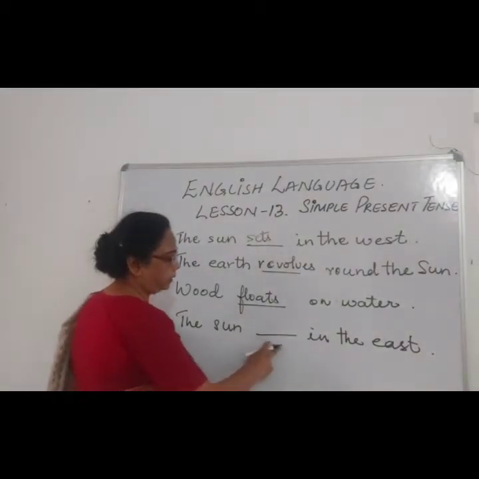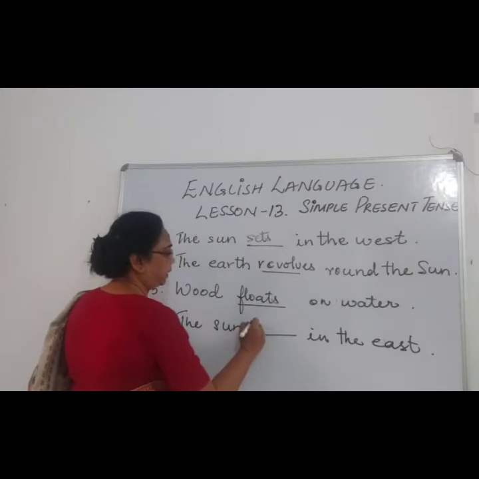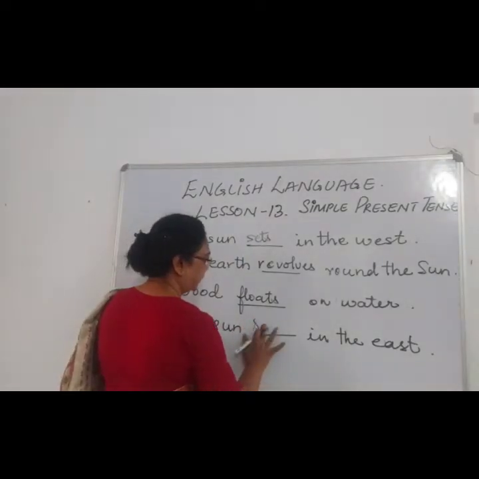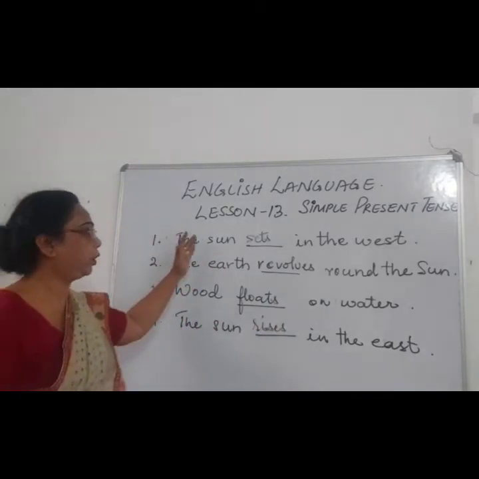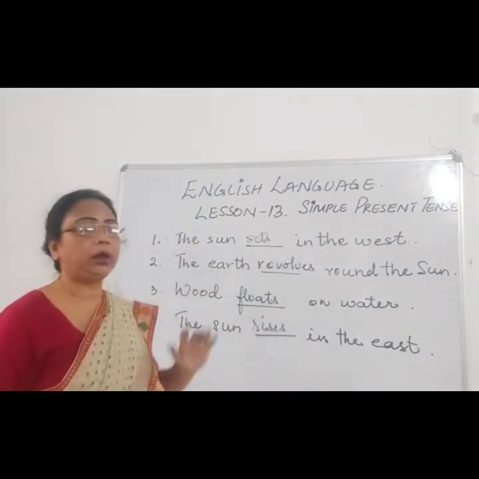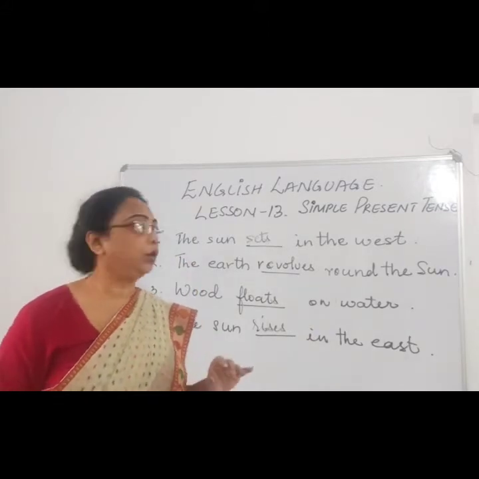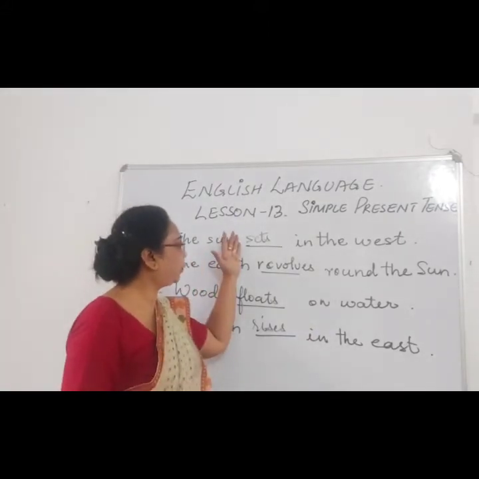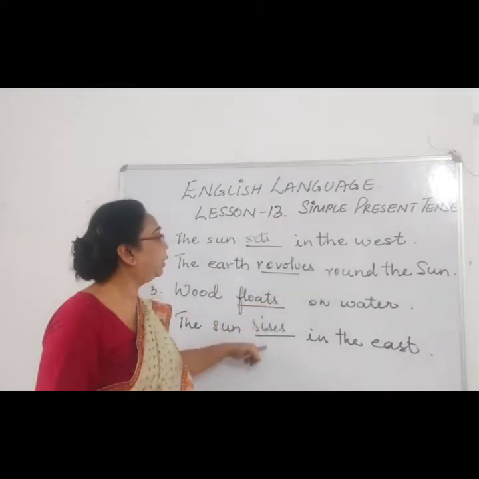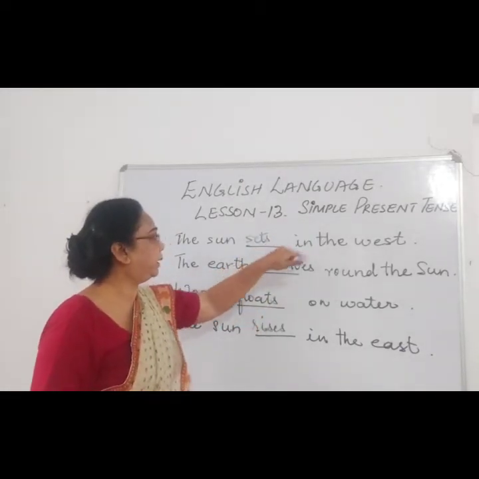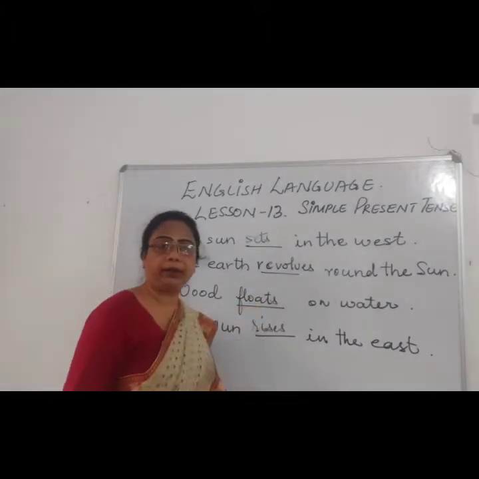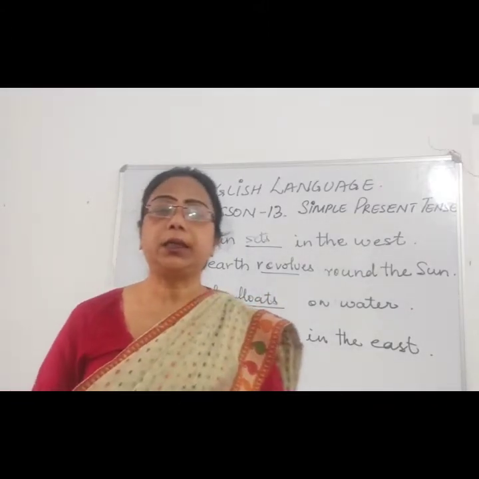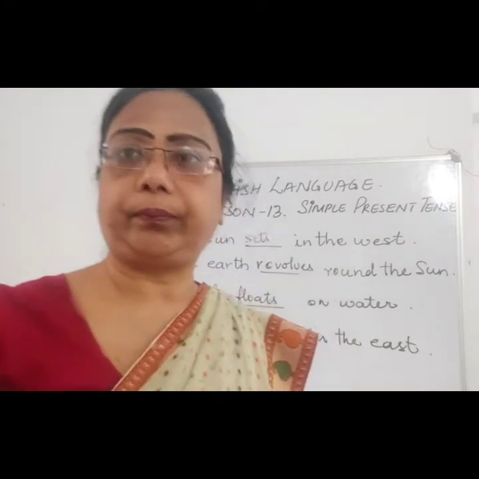The sun dash in the east. The sun rises in the east. So all these four sentences are talking about what? The permanent truth. So for the permanent truth we have used what? The simple present tense, like sets, revolves, floats, rises. All these are simple present tense.